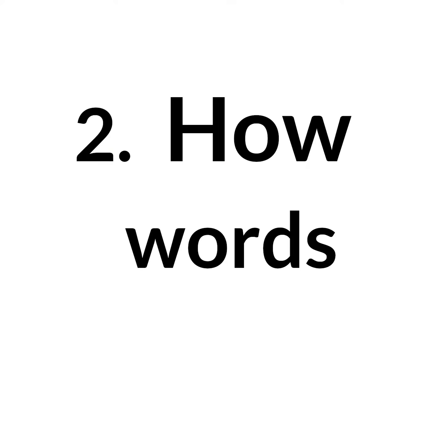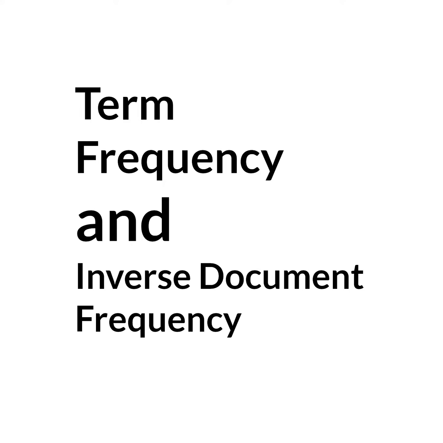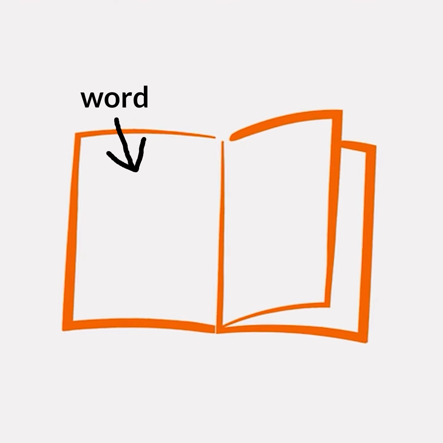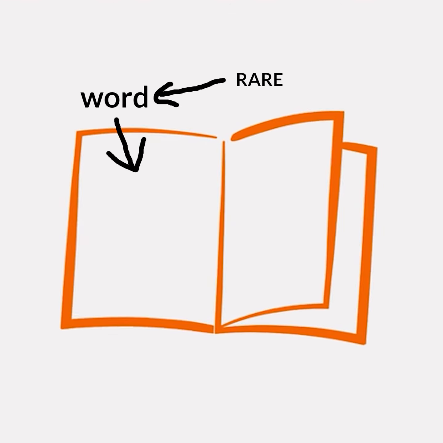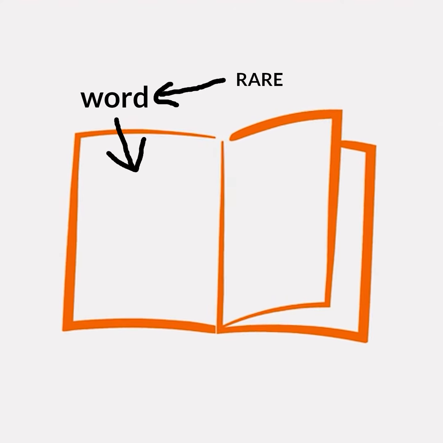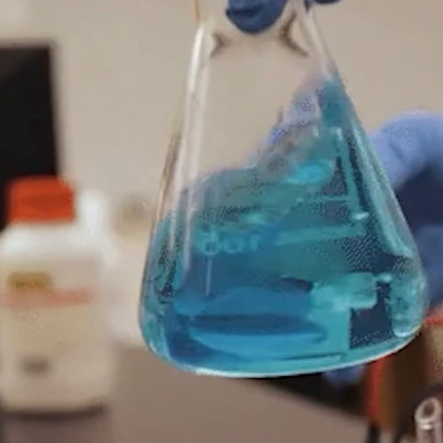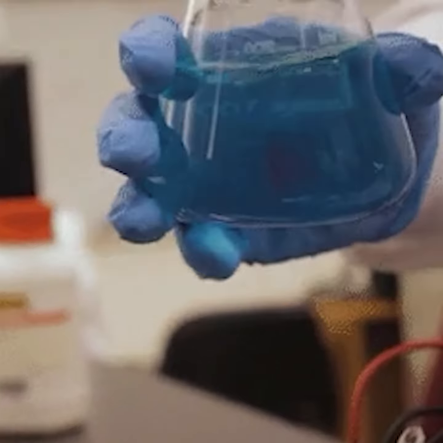How words appear. There are two very important concepts when it comes to ranking called term frequency and inverse document frequency, which allow us to understand both how relevant an individual page is to a word, as well as understand how common or uncommon a word is across all of our search index. When combined together, these two concepts go some way in helping us to create an efficient search experience.